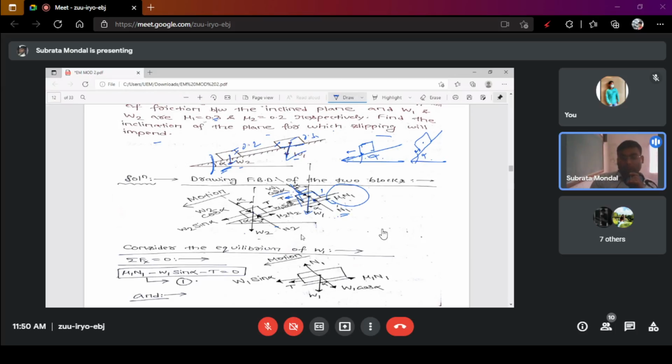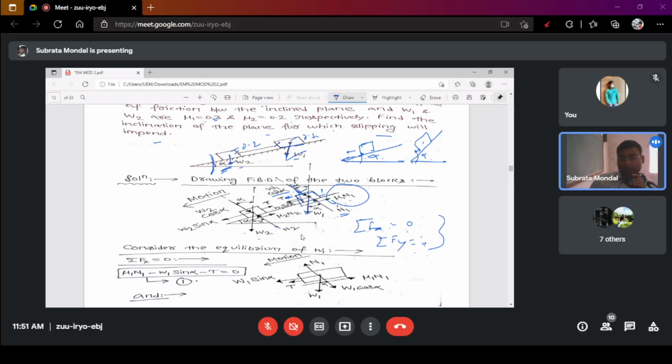If you consider the equilibrium condition, this type of numerical has to be solved using equilibrium conditions, that means summation of Fx equals 0 and summation of Fy equals 0. That means all the forces we are considering are in equilibrium, with no external forces which make it unequilibrium.